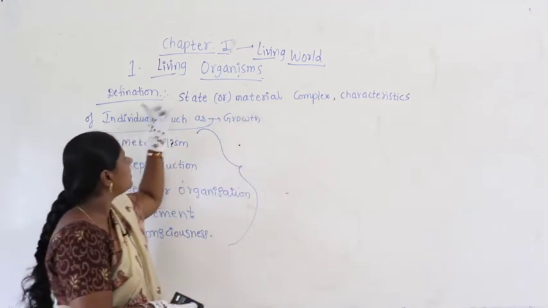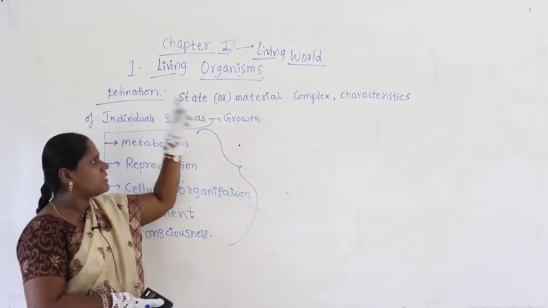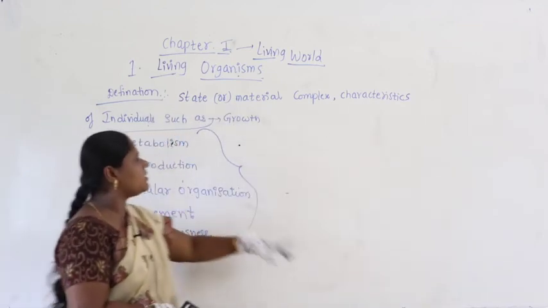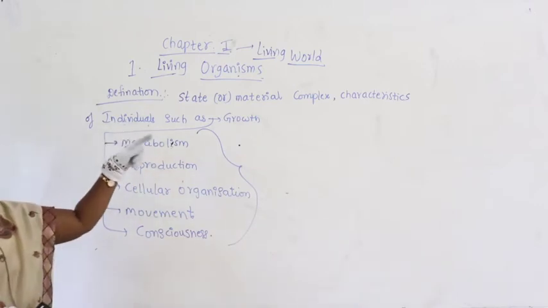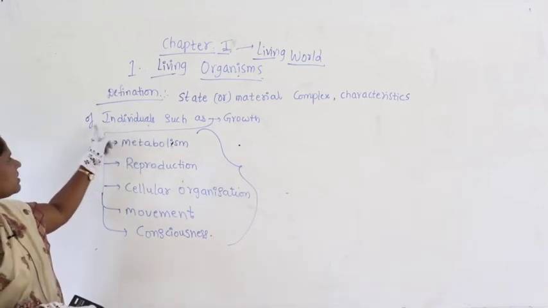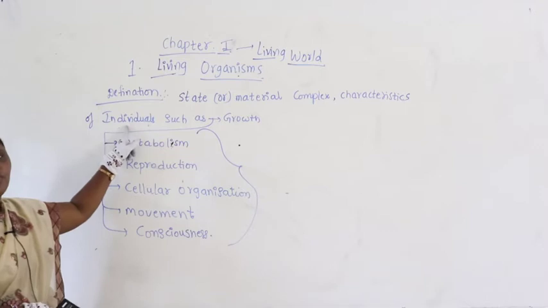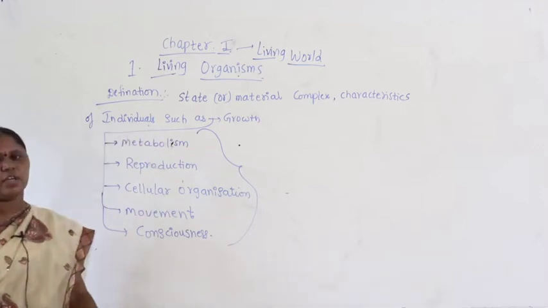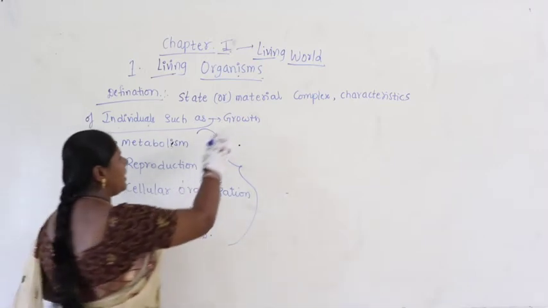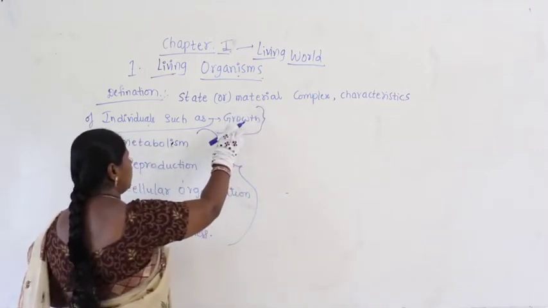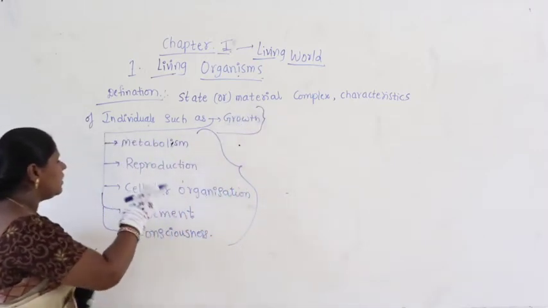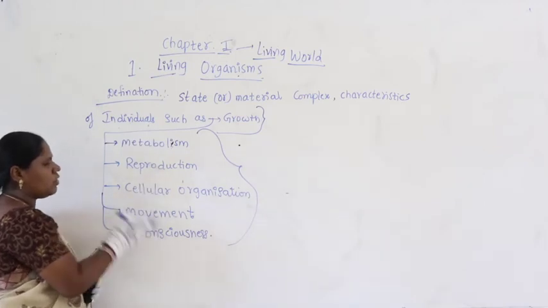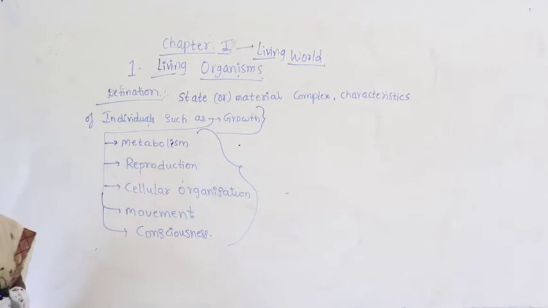So, a living organism is defined as a state or material complex having characteristics of an individual, or we say it has some characteristics, and those characteristics form an individual. What characteristics of individuals do we have to take into consideration? The parameters such as growth, metabolism, reproduction, cellular organization, movements, consciousness.